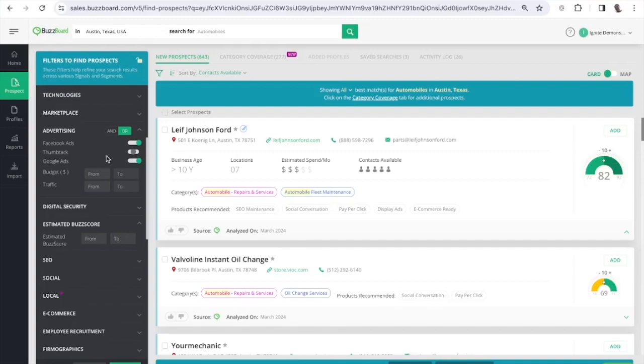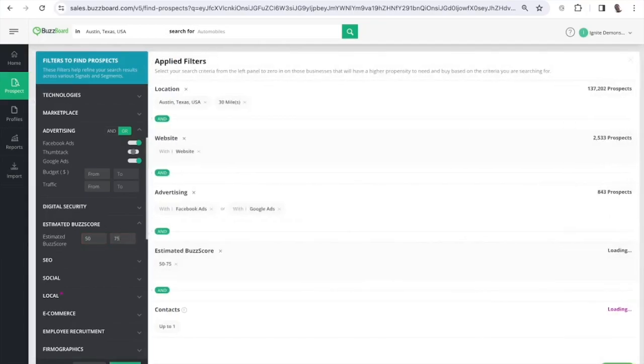And we find for digital agencies, there's kind of a sweet spot in the 50 to 75 range of the buzz score. That's because if they have a buzz score that's too high, they might not have much need for your services. And if they have a buzz score too low, they might not have enough technology, marketing, digital marketing happening for you to be able to offer any services. So let's filter that down.